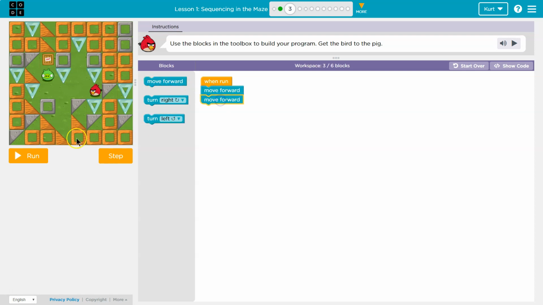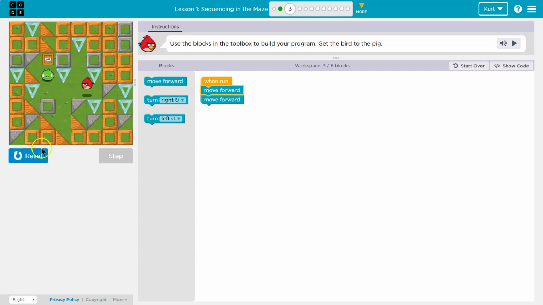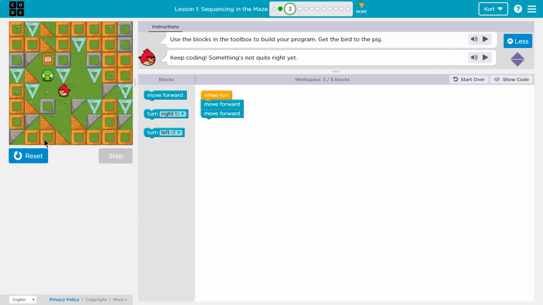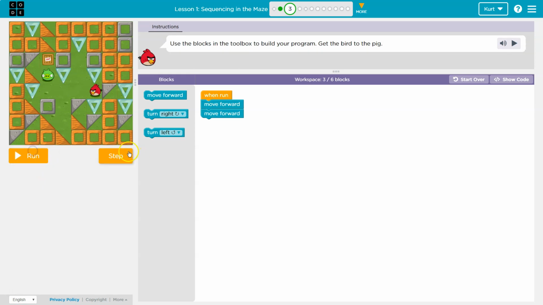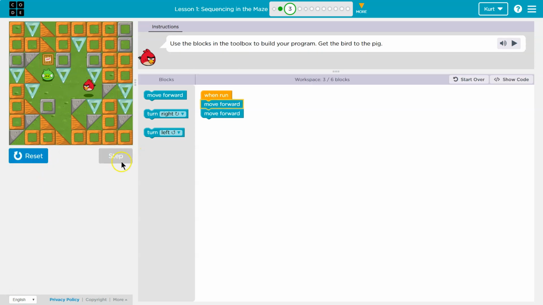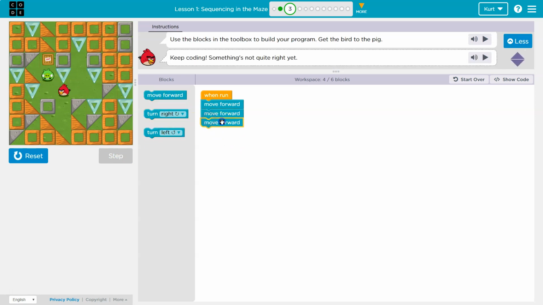I'm not really sure how much. I'm going to hit run. The nice thing about code is you can run stuff as many times as you would like, and you can be wrong a lot. It's totally okay. So it looks like we can also use step. Right, so step once. Now I'm on this block. Step twice. Okay, so it looks like we need to move forward one more and then turn to the right.